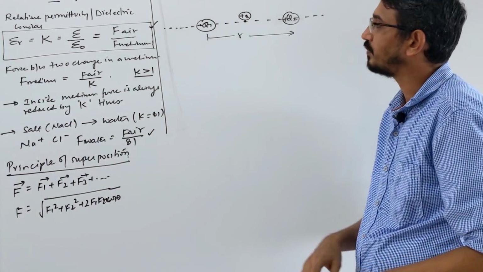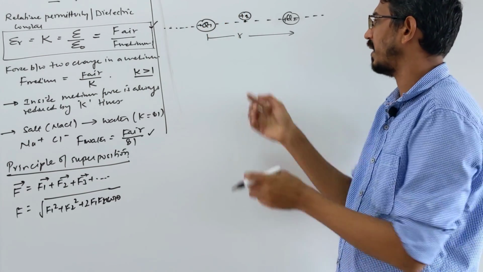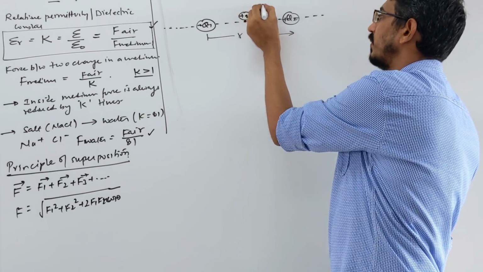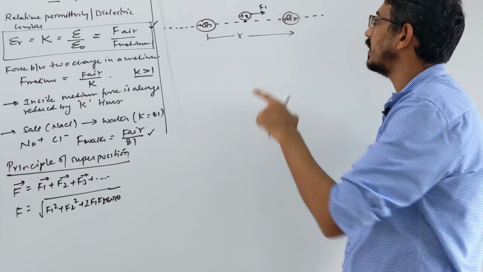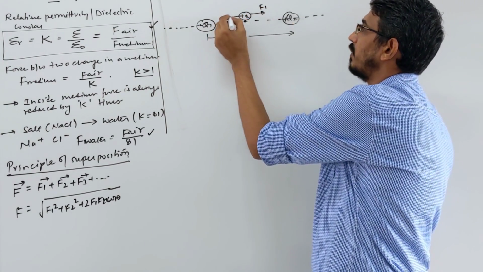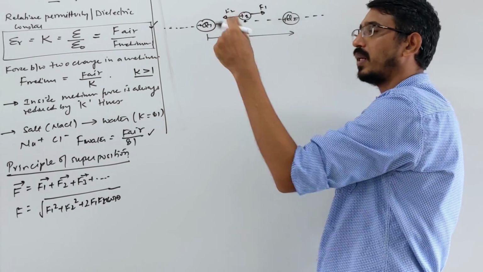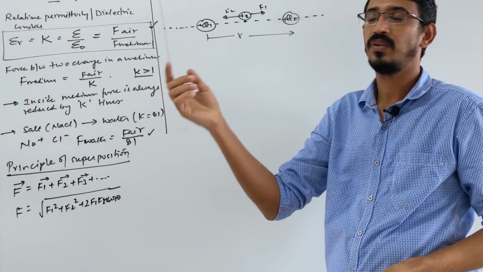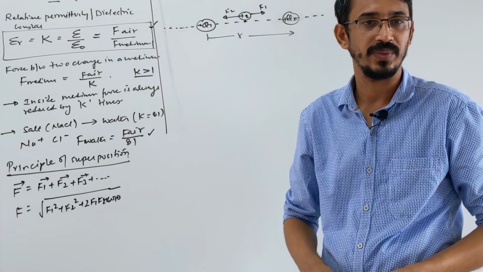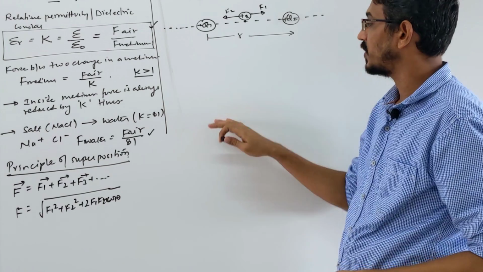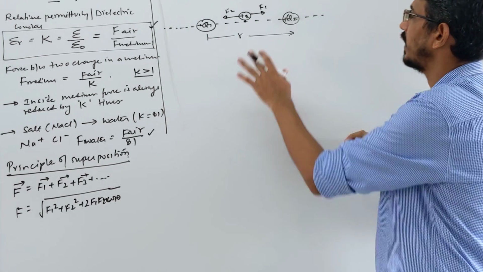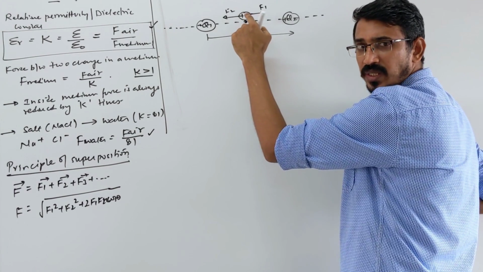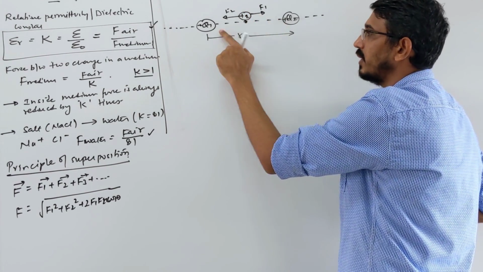Let's try to see the direction. Positive, positive, this one will repel in that direction, right. Let's call that F1, the force applied by charge Q1. This is positive, that's positive, this will repel in that direction, yes. So what I am trying to say is that there will be some point between these two charges at which the net force will be 0, correct? This will happen opposite in the next case, okay. First let me clear this. So this is some point where you have placed some charge, you can put a negative charge also here, doesn't matter, negative, positive, okay.